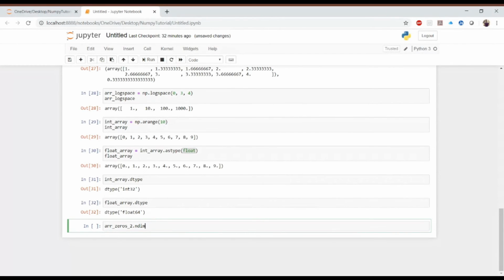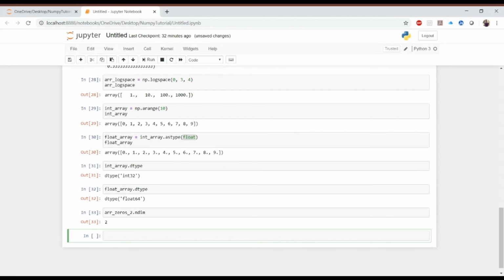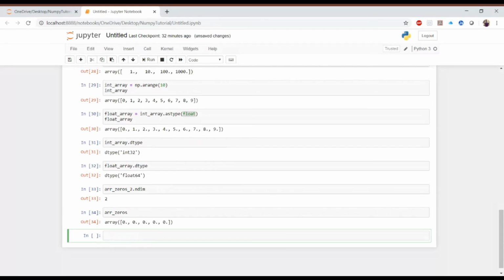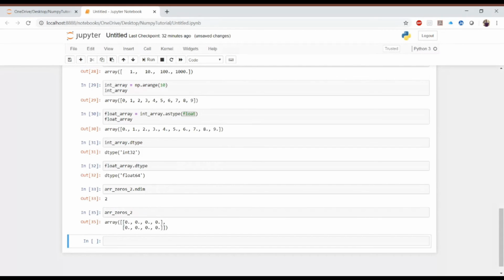This is not a function, this is a variable. So what is happening over here is that it is counting the number of rows. I will print it over here so that you can see clearly. So there are 2 rows, therefore ndim is returning the value 2.